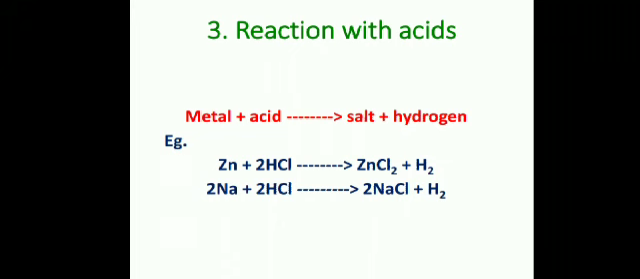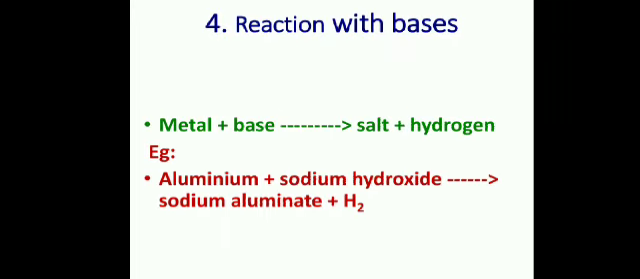Now the next topic is reaction with bases. Only some metals such as zinc and aluminium react with alkalis like sodium hydroxide and potassium hydroxide and form salt and hydrogen gas. For example, aluminium reacts with sodium hydroxide and forms sodium aluminate and hydrogen gas.